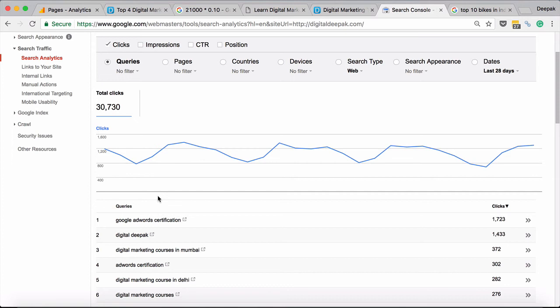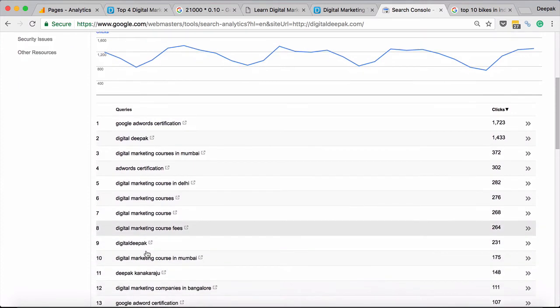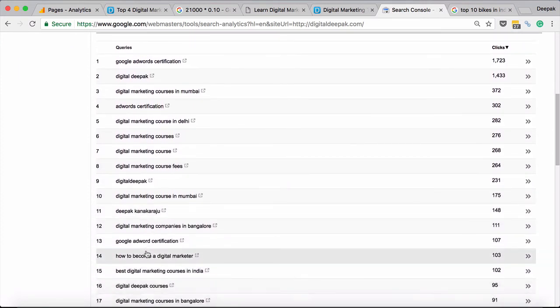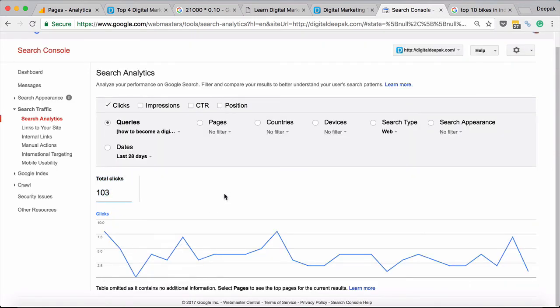Here you can see keywords like Google AdWords certification, digital Deepak, digital marketing courses in Mumbai. These are the keywords that people are searching for and they are landing on my website. If you search for how to become a digital marketer, you can see that in the past 28 days, Google has sent me 103 visitors.